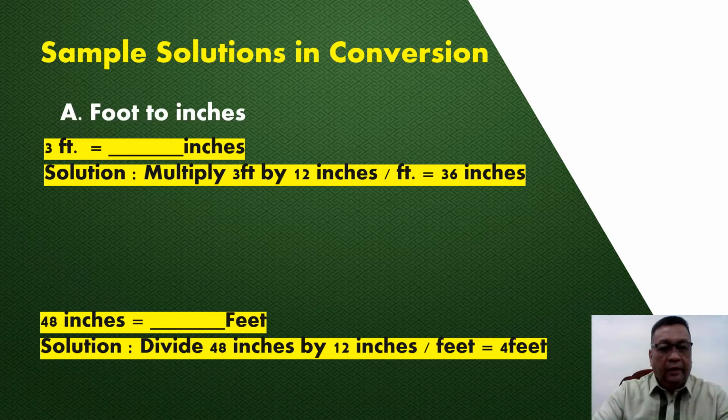A. Feet to inches. 3 feet is equivalent to how many inches? Solution: multiply 3 feet by 12 inches is equivalent to 36 inches. B. Inch to feet. 48 inches is equivalent to how many feet? Solution: divide 48 inches by 12 inches. The answer is 4 feet.